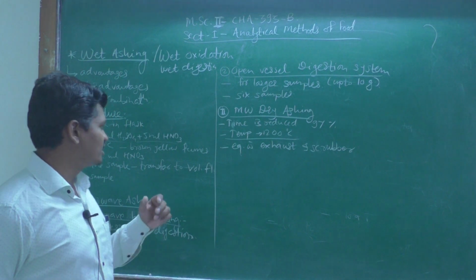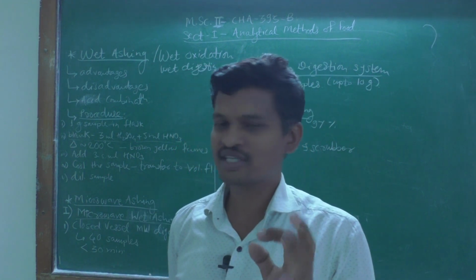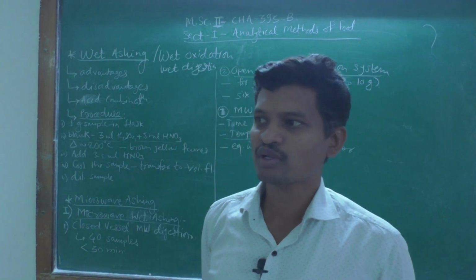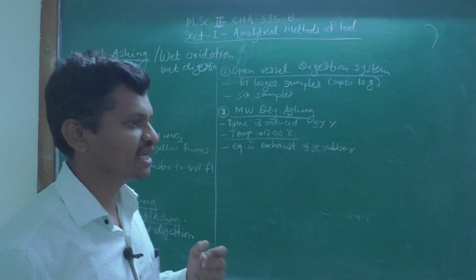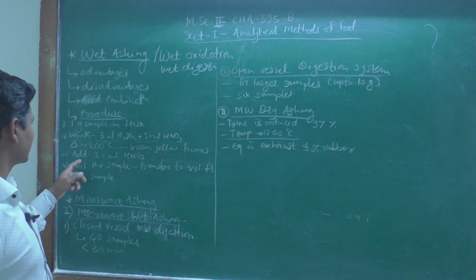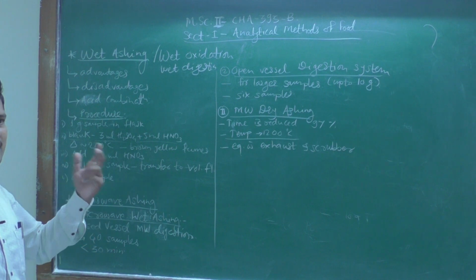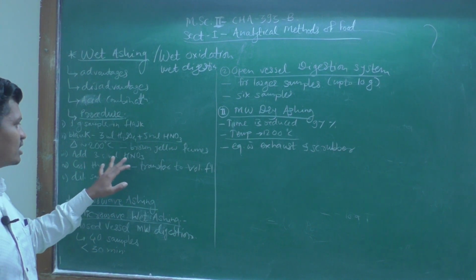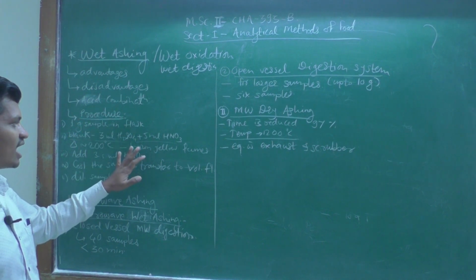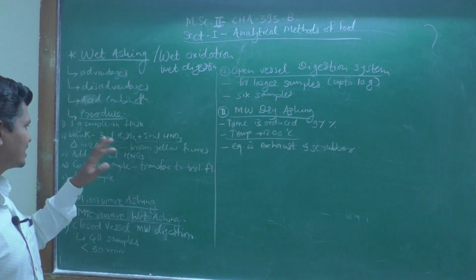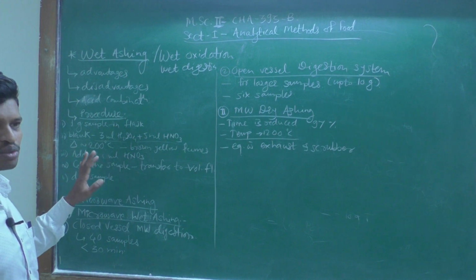Once these brown yellow fumes cease and white fumes of sulfuric acid start, at that time add 3 to 5 ml more of nitric acid. Nitric acid is added when the brown fumes cease and white fumes start. At that time, don't allow that solution to cool.